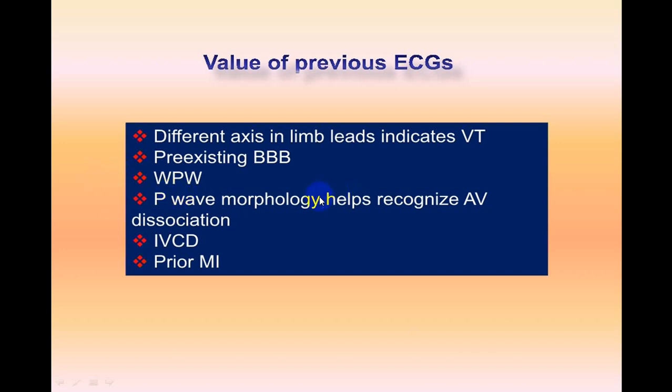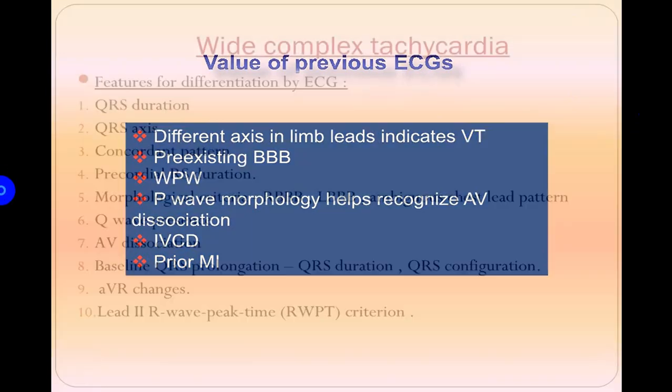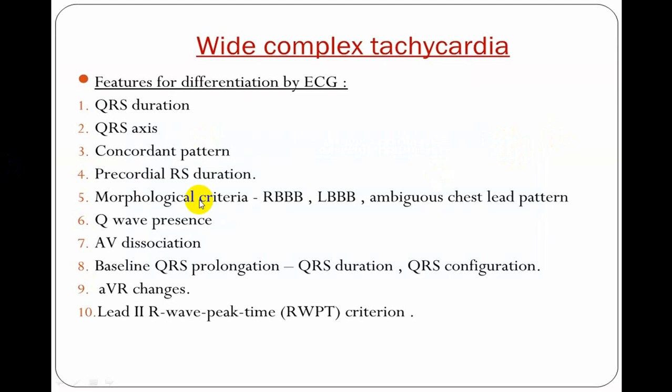If P-wave morphology has changed and it shows you AV dissociation, it is in favor of VT. If the person was having an intraventricular conduction defect, it is more in favor of SVT with aberrant conduction. And if there was a prior MI and there is evidence of old infarct and he develops a wide QRS tachyarrhythmia, it is again more in favor of ventricular tachycardia.